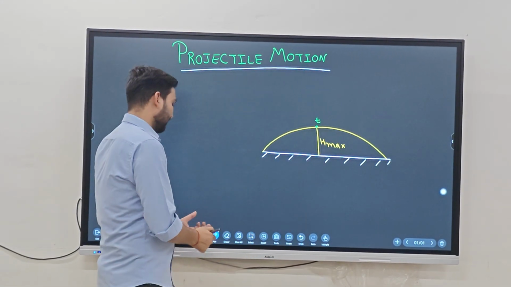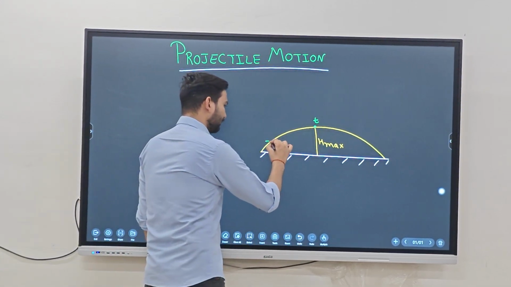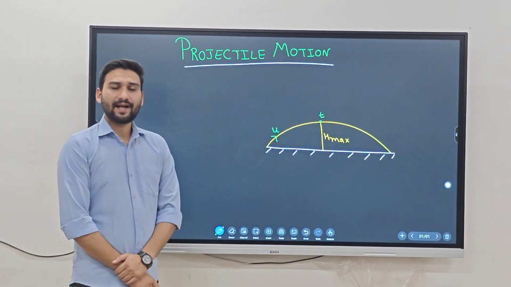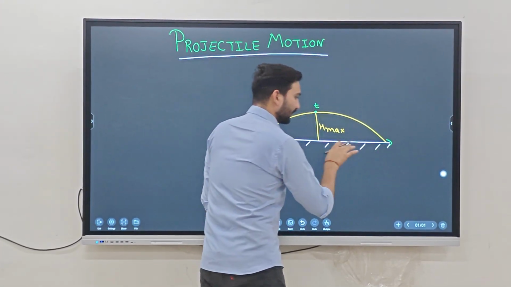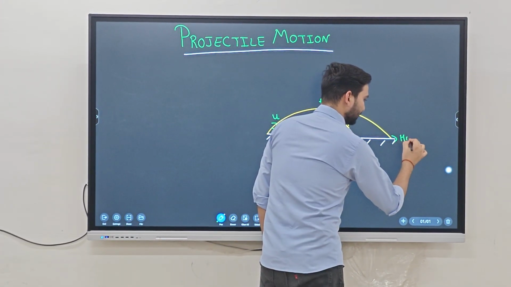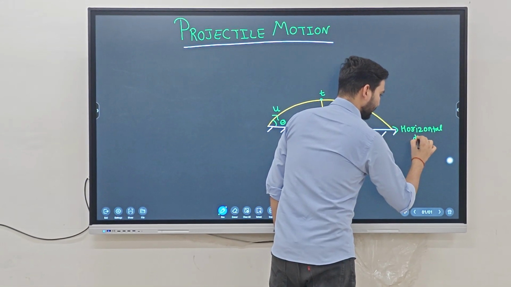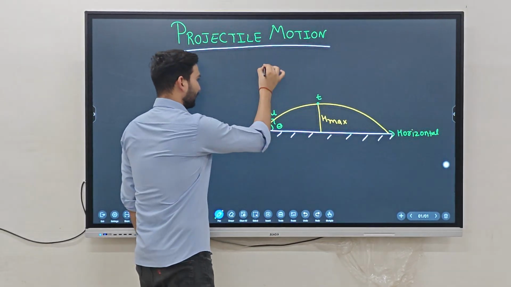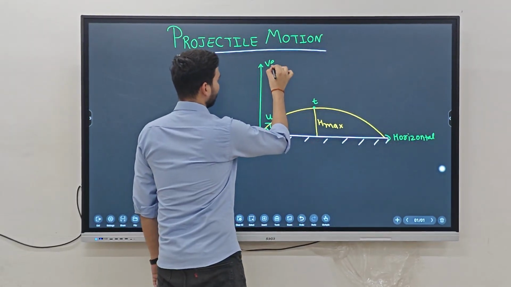So we first consider an object thrown with initial velocity u from the ground at an angle theta from the horizontal. We take the ground as the horizontal distance, and the perpendicular as the vertical distance.